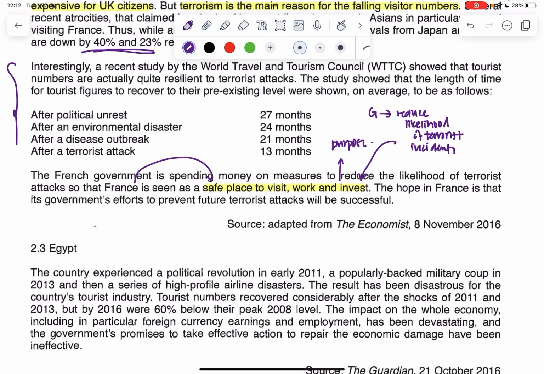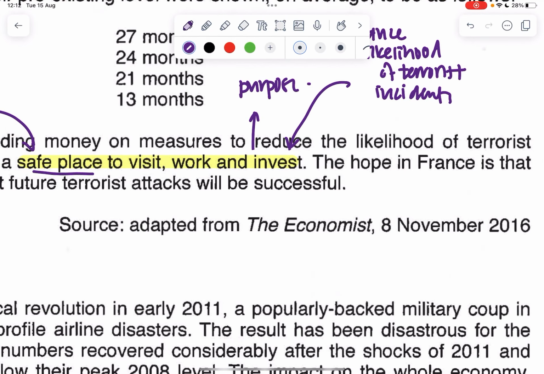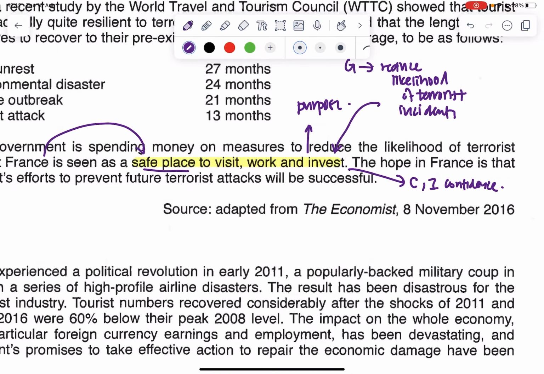Okay? So when I say safe place to visit, work, and invest, the first few things I think of straight away are, when it's safe, maybe more stable. I'm thinking of things like consumer and investor confidence when it comes to stability. So this is just something that we will think about.